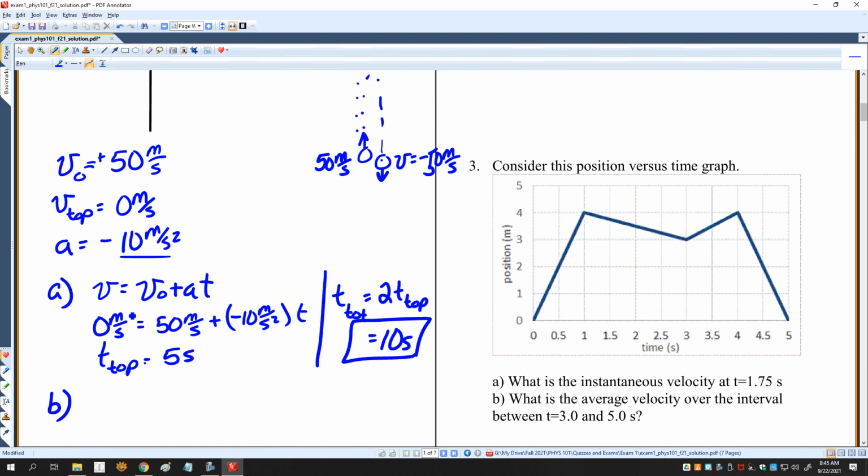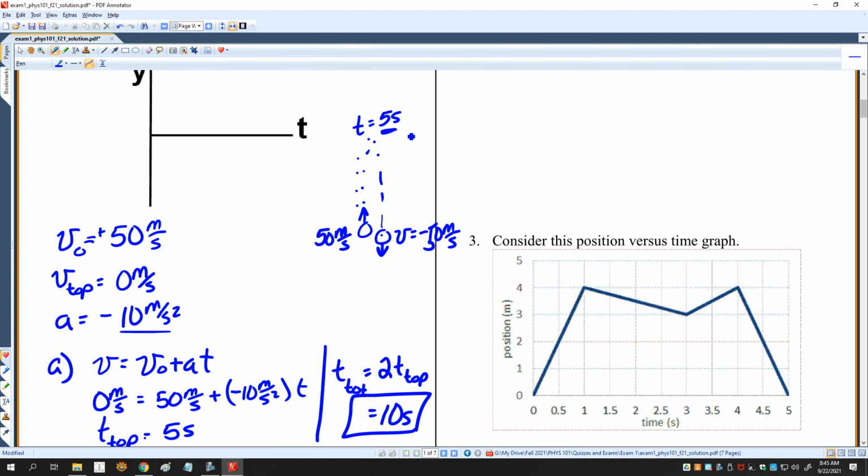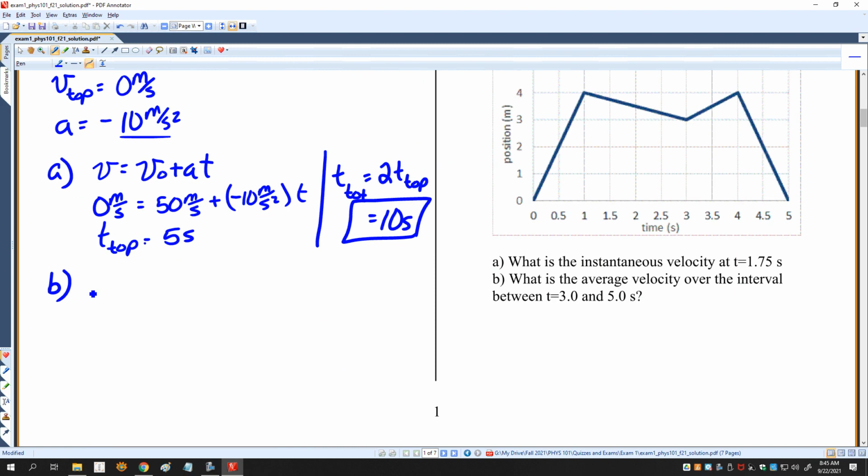Well, since I know the time here, I can also find the y position. Y is equal to v naught t plus 1/2 at squared. This is really the beauty of kinematics, is that if I know the time and the initial condition and the acceleration, then I can predict the position of an object at that point in time. That is the predictive nature of science, which is really quite beautiful when you think about it.